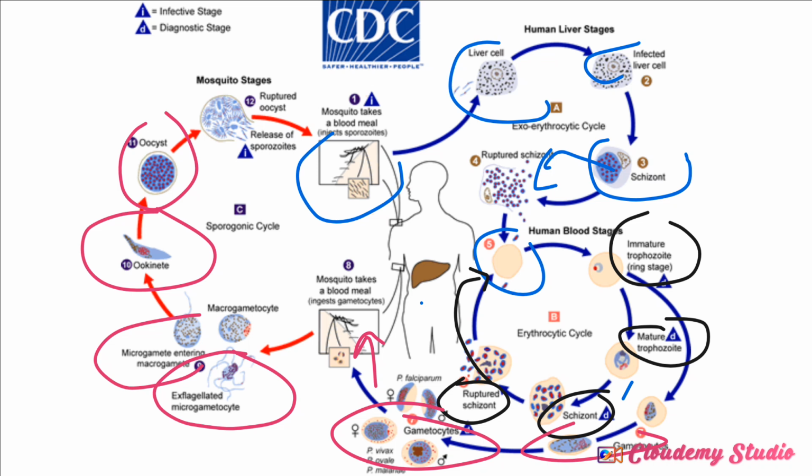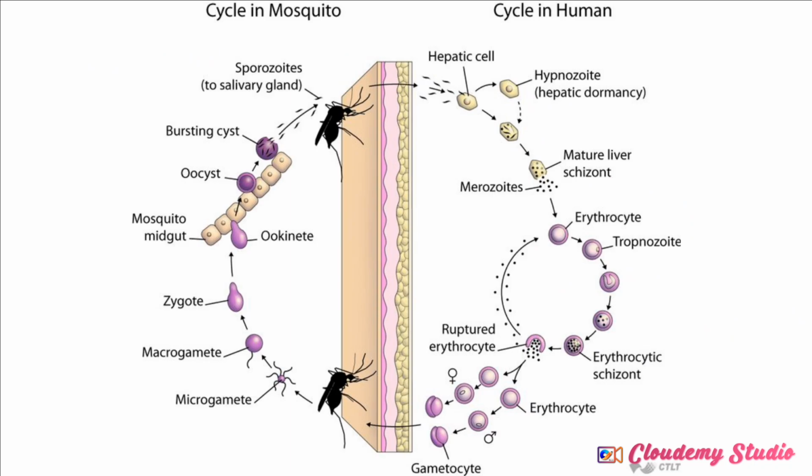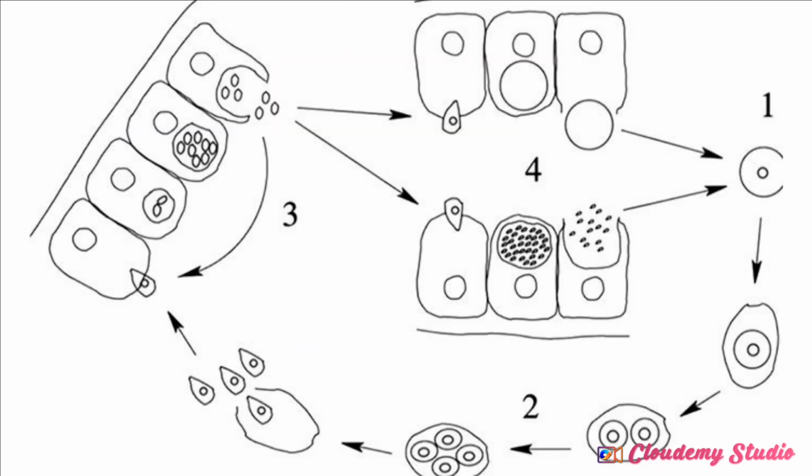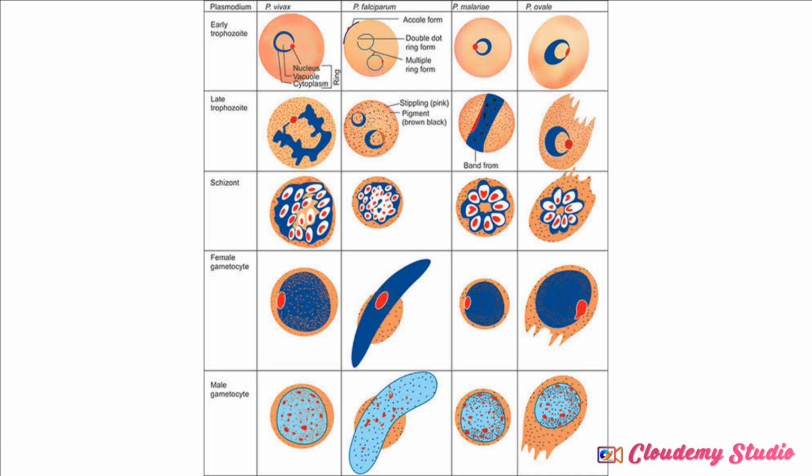Now, let me show you what you are going to have. I've already explained all this, so this is just the basic plan: cycle in human, cycle in mosquito. So we can proceed into their morphology differentiation. Here we have Plasmodium vivax, falciparum, ovale, and malariae.